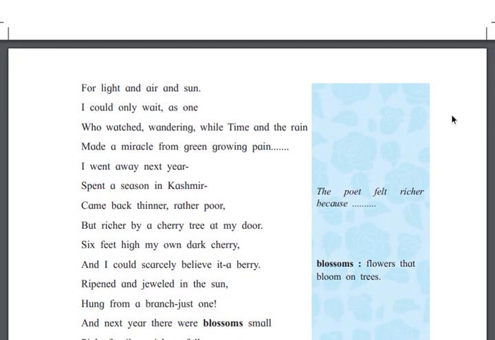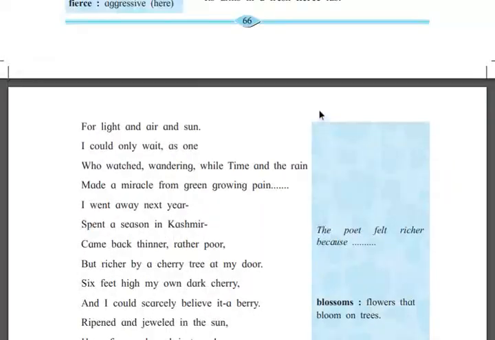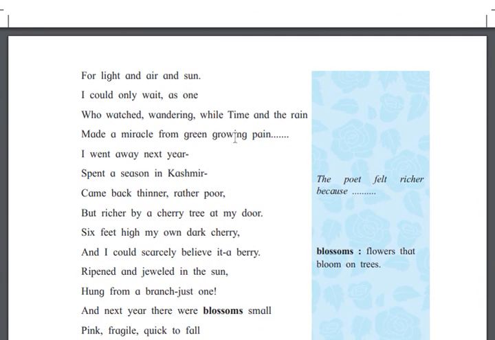So the poet is explaining about how the trees are growing for light and air and sun.